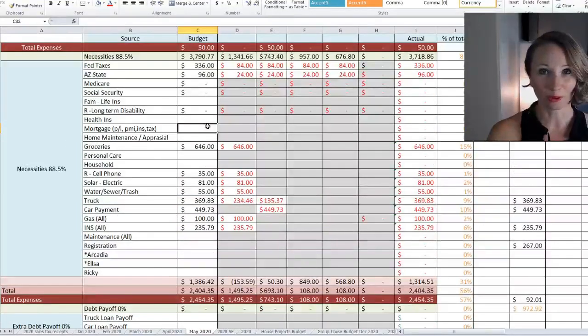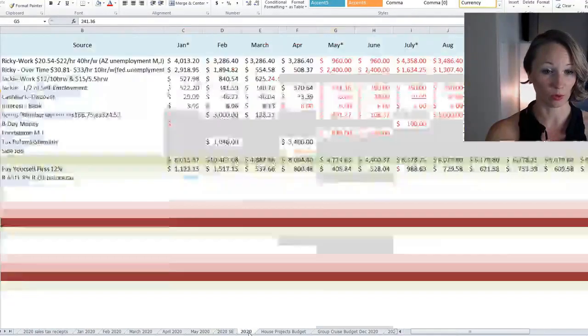Almost the most important one is our mortgage payment. So we just refinanced the house, so we did not have a mortgage payment for May. So now we will have a mortgage payment for June, so we want to use that money for that. That mortgage payment is now $100 less than we had before.